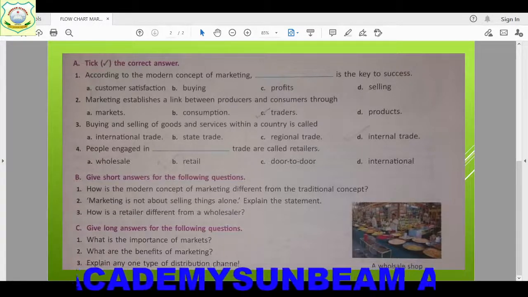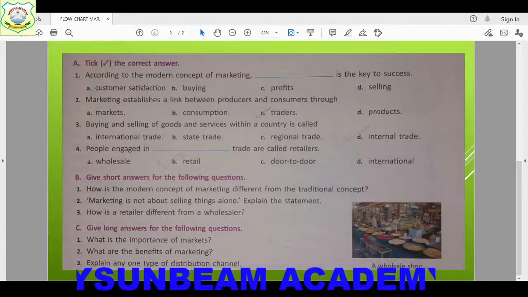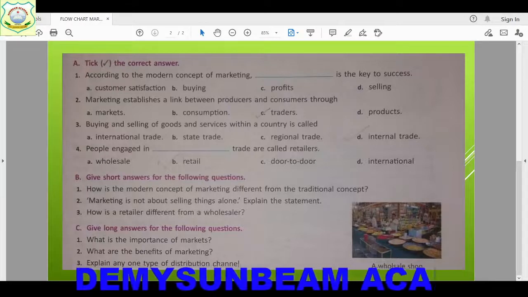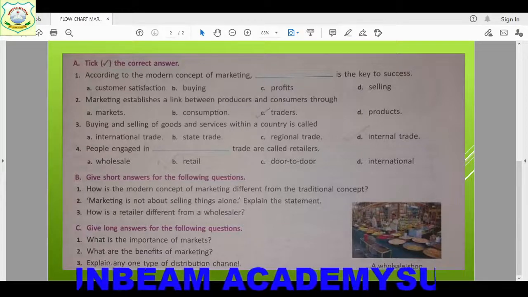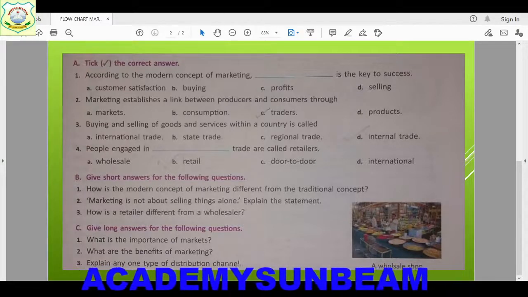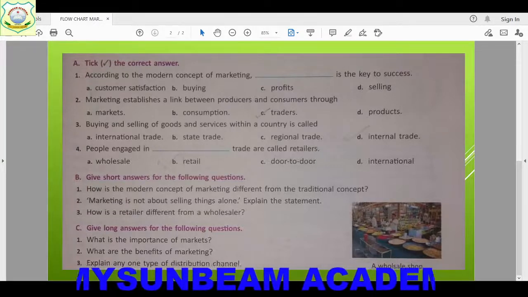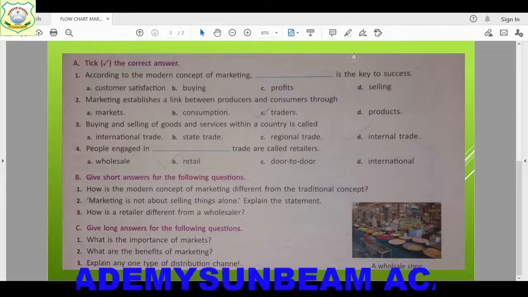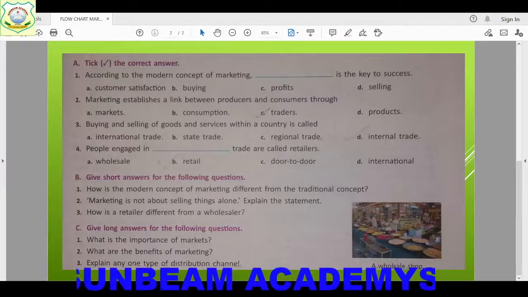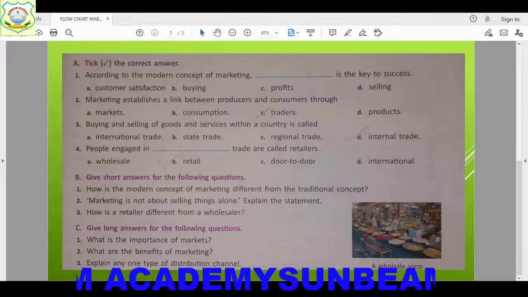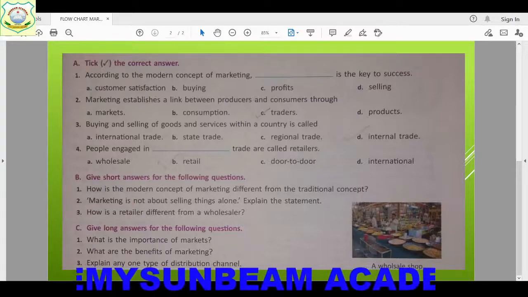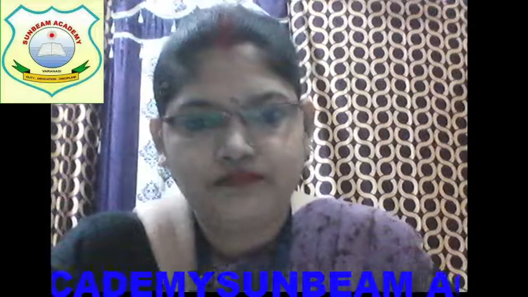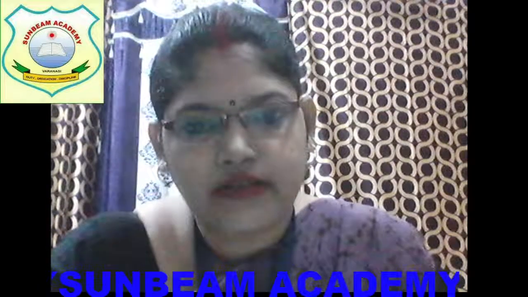Okay, but children, first try to understand the answers, then it will become easy for you to learn. Once you understand this chapter clearly, it will become very easy for you to write by your own also. So children, just wait. Yes, so children, I hope you have understood everything.